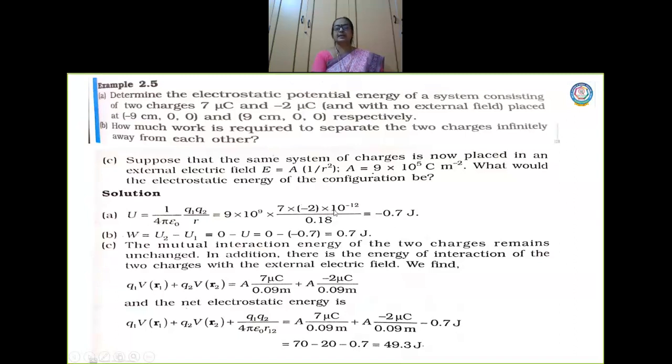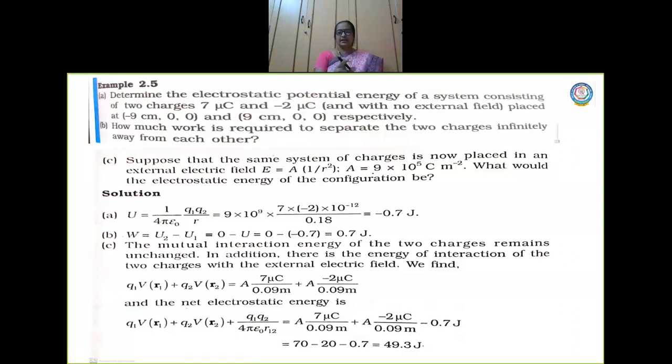So 10 power minus 6 into 10 power minus 6 becomes 10 power minus 12, divided by the distance. Now here on the x-axis it is 9 centimeter, and here it is minus 9. So the distance between the two charges will be minus 9 minus of minus 9, you will have plus 18, which is represented as 0.18 because it is given in centimeter. So when you convert it, it becomes 0.18.